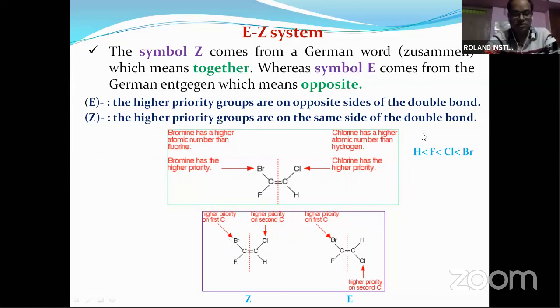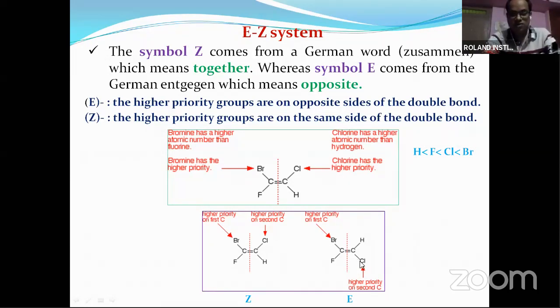Here fluorine and hydrogen are considered lower priority. So they have lower priority and are present on the same side of the double bonded carbon atom. They are considered as Z form. Here you can see higher priority groups like bromine and chlorine, which we have considered higher priority based on the atomic weight.